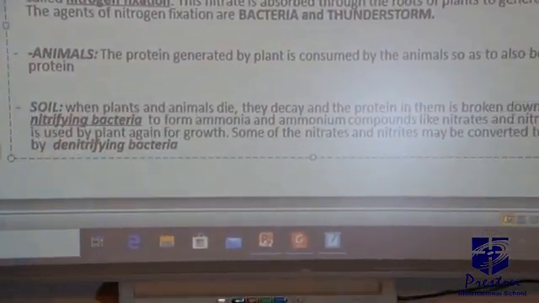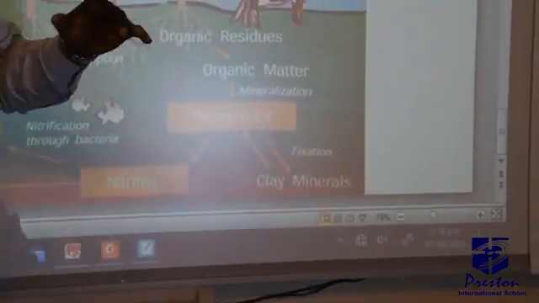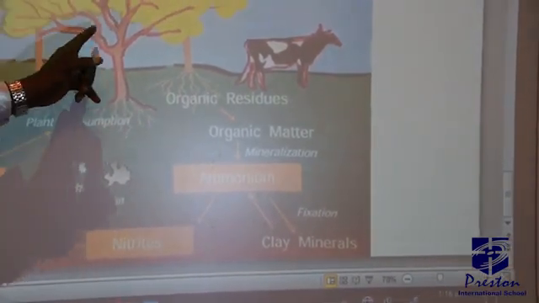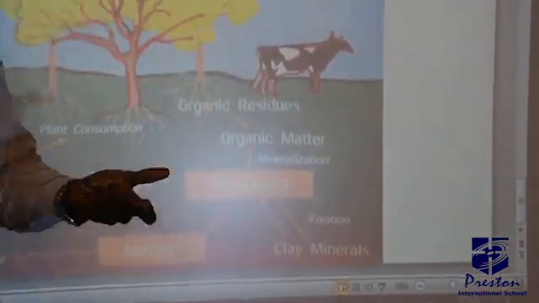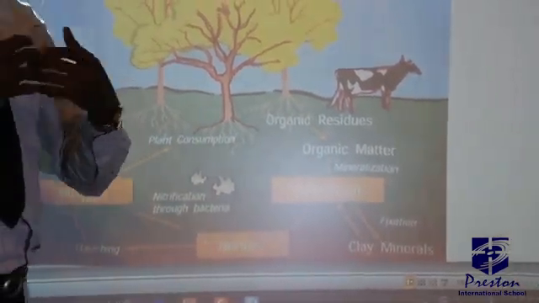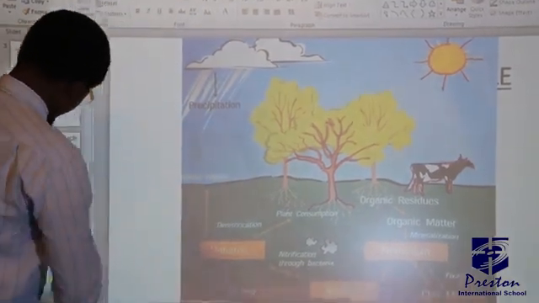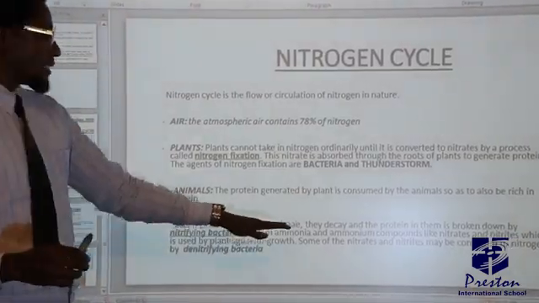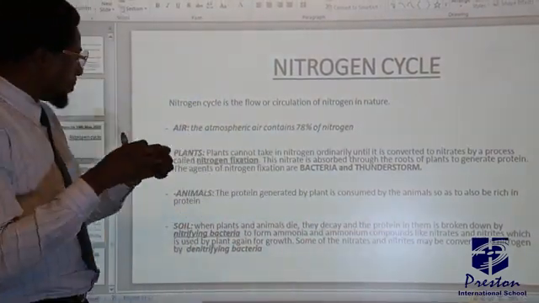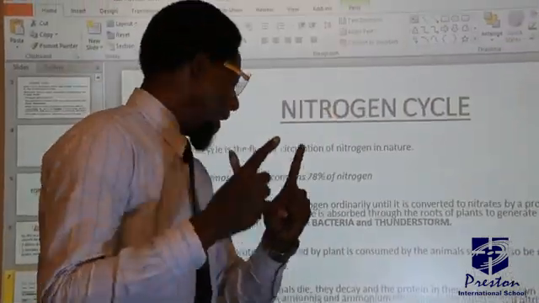Now, let us look at another aspect. One of the characteristics of a living thing is death. A time will come when the plants and the animals will die. And when they die, they decay by certain bacteria. That is, they decompose. Whenever they decay, the protein content in them will be broken down by what is called nitrifying bacteria.